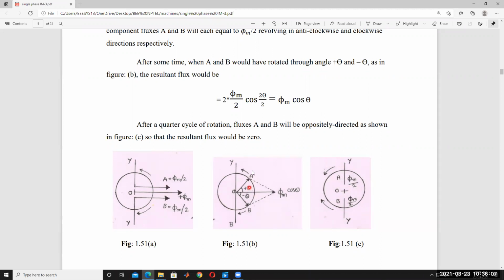After angle theta, the resultant flux will be phi m cos theta. After a quarter cycle, the resultant flux will be 0, because the fluxes have the same magnitude, phi m by 2 here and minus phi m by 2 here.